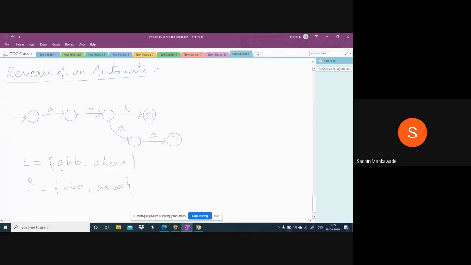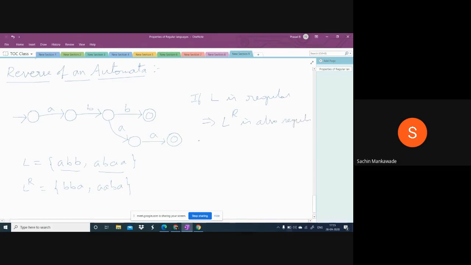Now tell me, what is the reverse of abb? It is bba. And what is the reverse of aba? It is aba. Here the property is: if L is regular, it implies its reverse is also regular. This is the property.